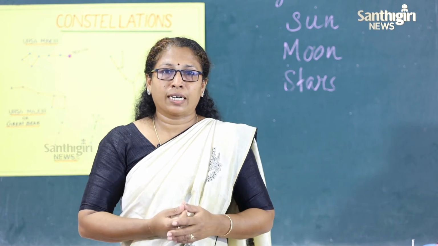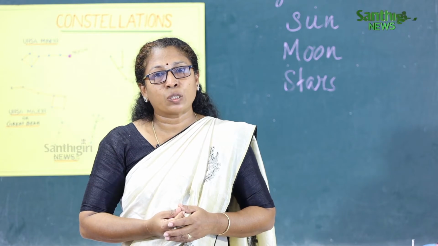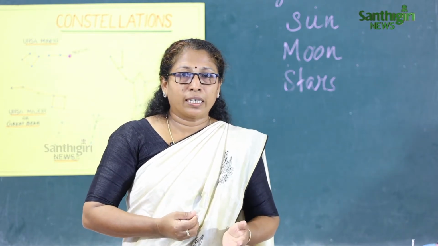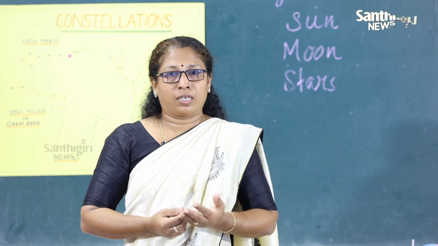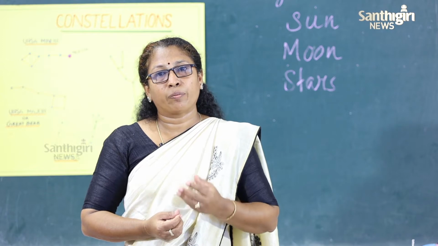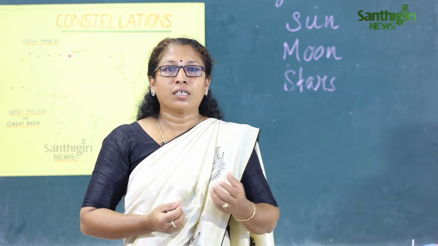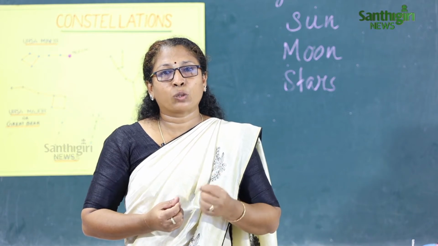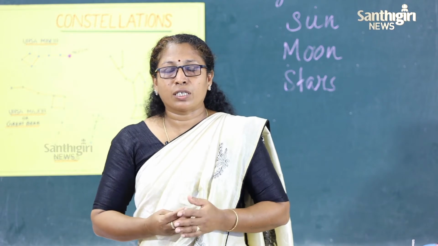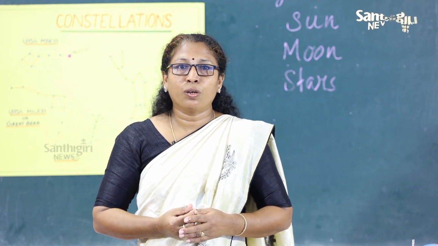Then what is a satellite? Do you know? A satellite is a body in space that moves around a planet. We already said that the planets move around the sun. Like that, satellites move around the planets. The only natural satellite of the earth is the moon, and it has no light of its own.